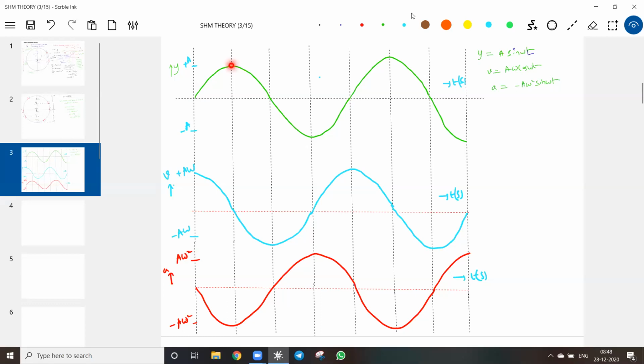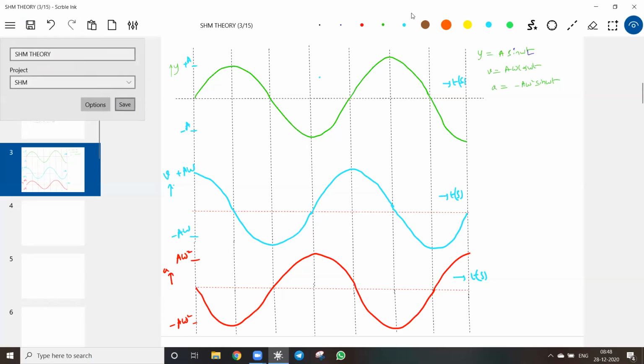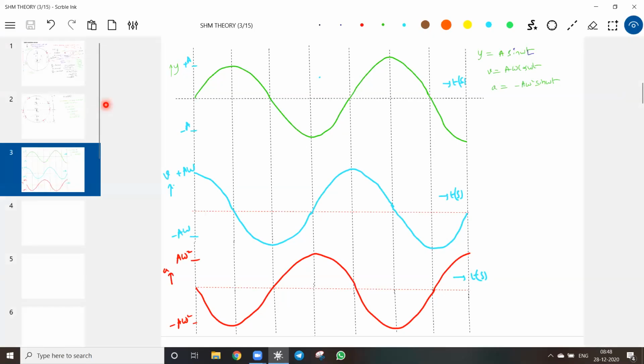Then when the particle moves from extreme to mean, the velocity will be negative, no? You can see that. But what about acceleration? It will be negative. Negative means downward here, upward means positive. So always the acceleration is directed towards the mean position. That's a very standard idea which you have to use in every numerical. It's going to help you a lot. The particle's speed, velocity, acceleration, they may give any good graphical question, so you must be in a position to analyze.